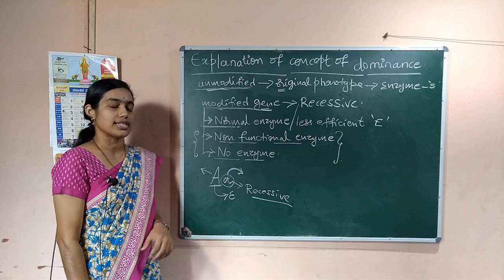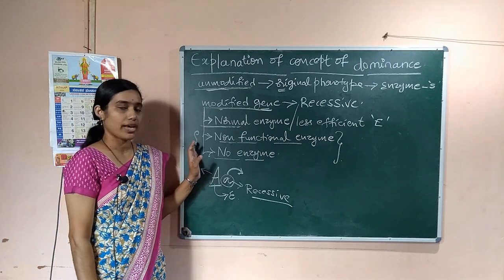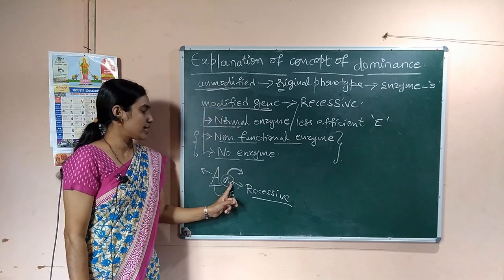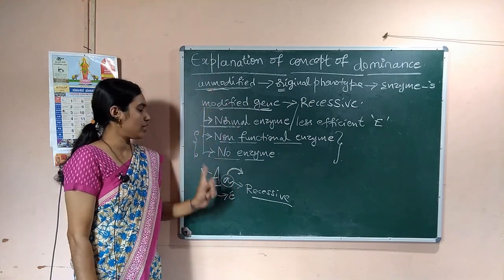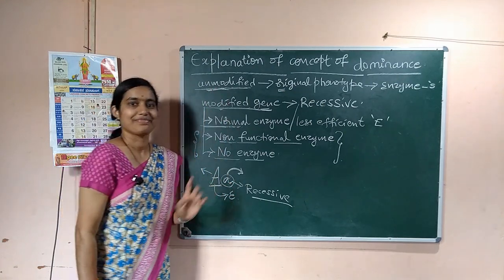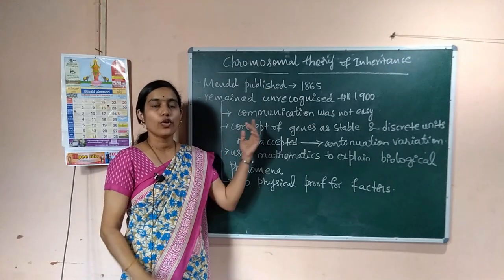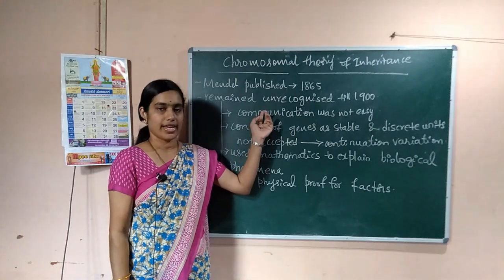Okay, this is how exactly a gene becomes modified or recessive, or unmodified or dominant. So next we are going to discuss the chromosomal theory of inheritance.